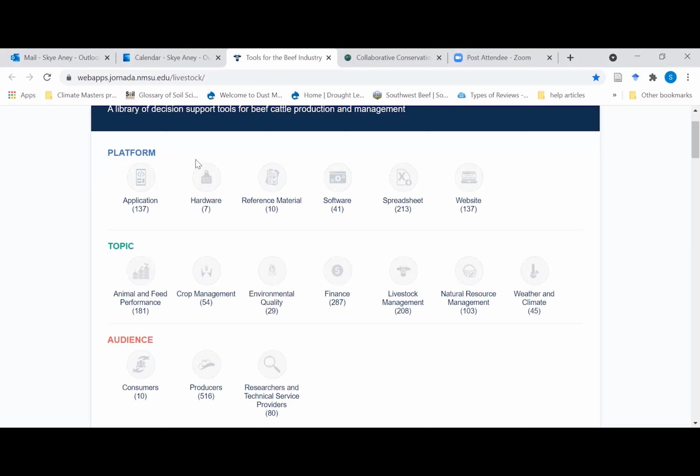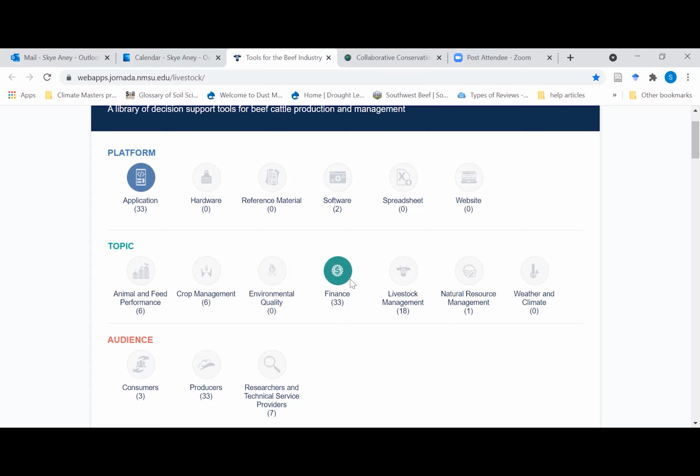So you can filter by platform. If you're looking for something that's a spreadsheet that you can just plug your own numbers into, you might click that. Let's say you're looking for a smartphone app, so you click that one. And then you can see that there's 137 tools that match that description. Maybe you want to narrow it down a little bit more. So maybe you're looking for something that could help you with a financial decision. And now there's only 33 to look through.